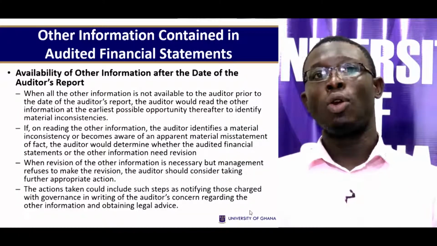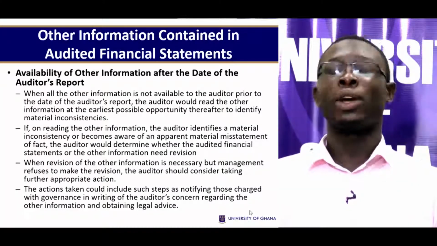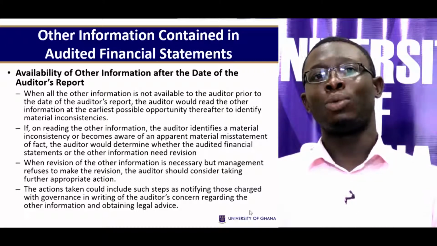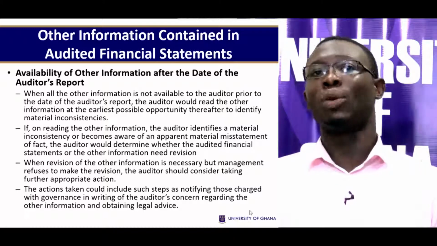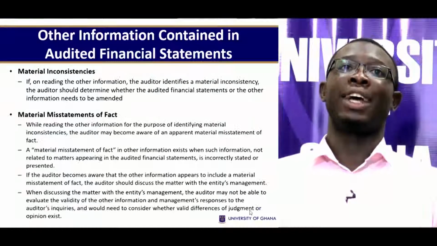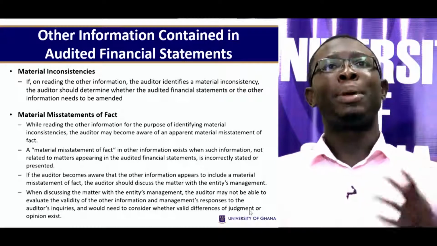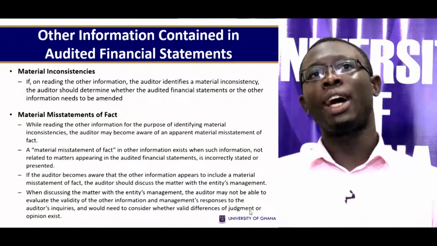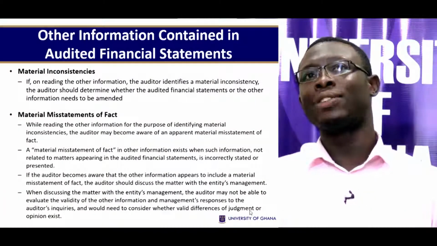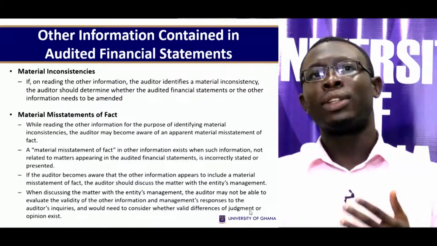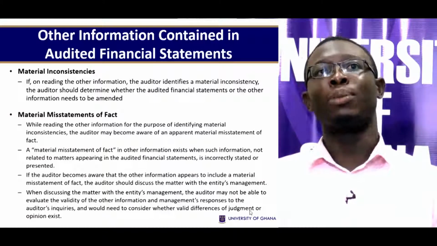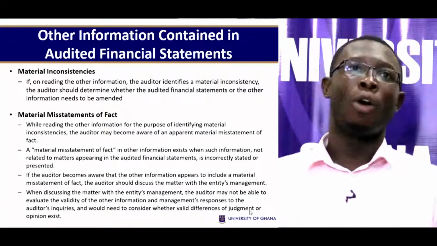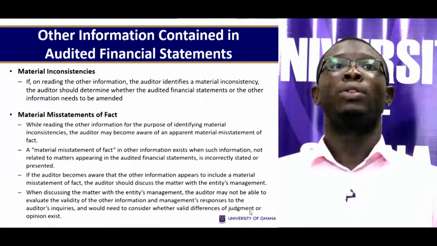The actions taken could include such steps as notifying those charged with governance in writing of the auditor's concern regarding the other information and obtaining legal advice. Material inconsistency: if on reading the other information, the auditor identifies a material inconsistency, the auditor should determine whether the audited financial statements or the other information need to be amended or not.